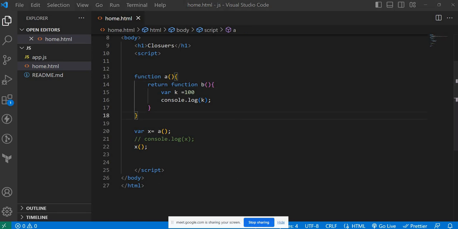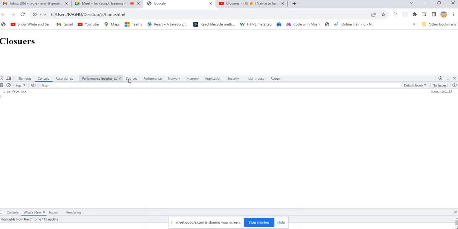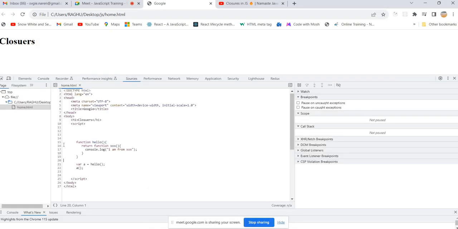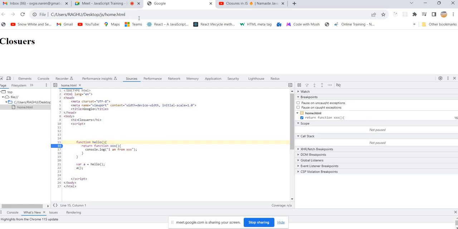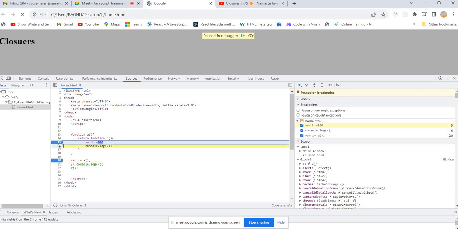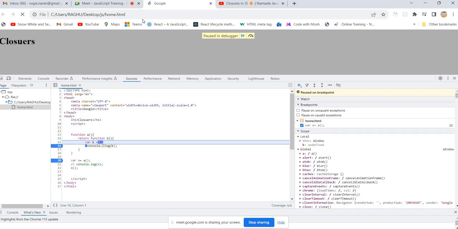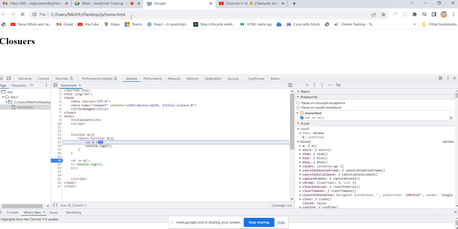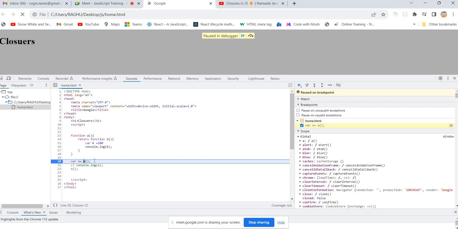So let's see what is there inside the execution context so that we can understand closures easily, because so far we don't have a closure in our code. Let me go to this line first. Before invoking A, we have only global scope.